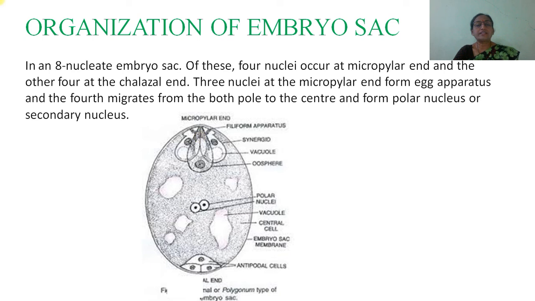At the center there is the egg, which is surrounded by 2 synergids, and at the chalazal end there are 3 antipodals, and at the center there are 2 nuclei. It is called the secondary nucleus, or in another word, polar nuclei, and here and there we can see the vacuole.